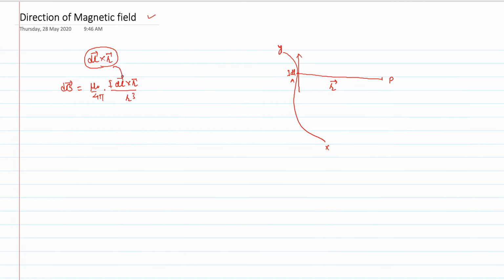So this part will decide the direction of dB. In which direction dB will be decided by the cross product of these two vectors.